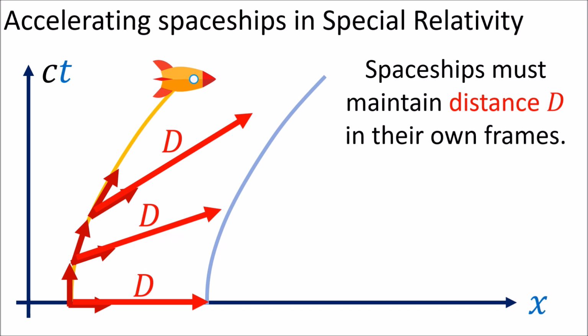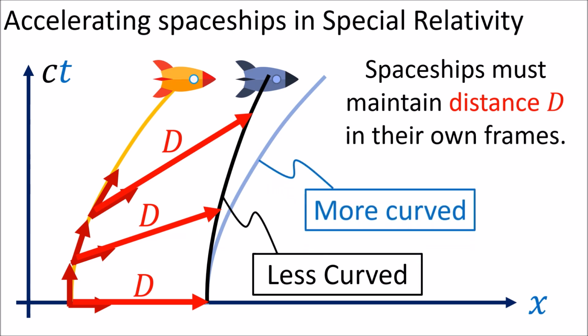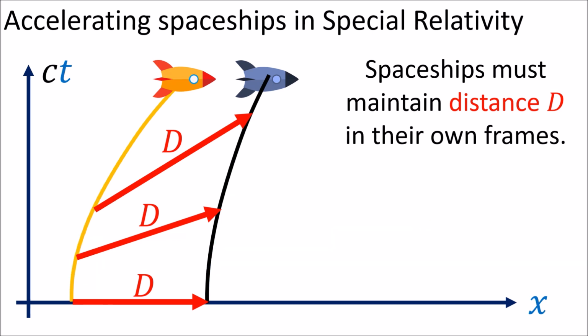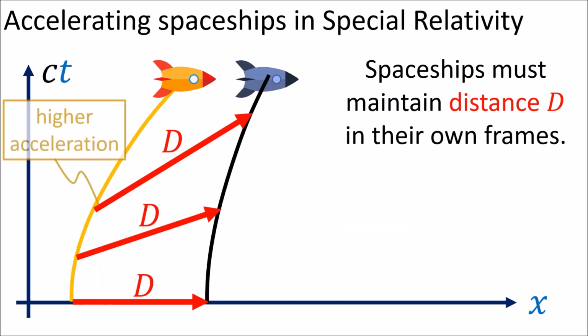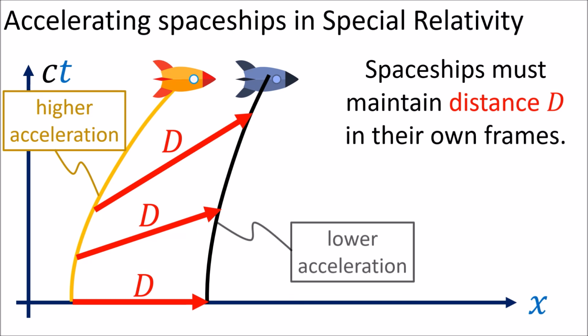Then the front ship's new world line would look like this. It is no longer an exact copy of the rear spaceship's world line. In fact, it is less curved. This means that, in order to maintain a constant distance d between the ships in their own reference frames, the orange ship at the back must accelerate harder than the blue ship in front.